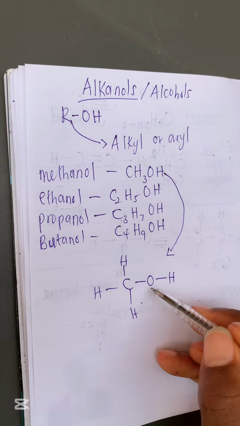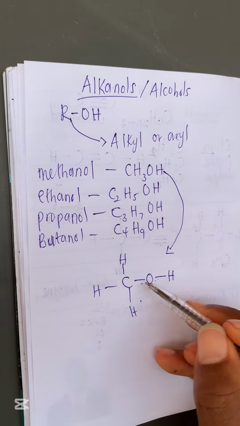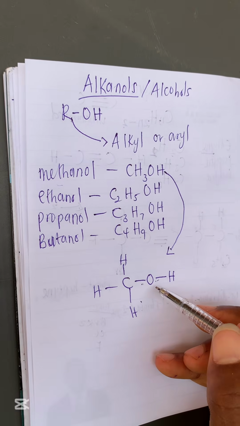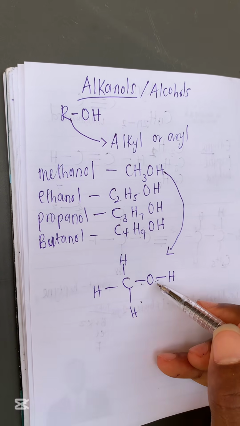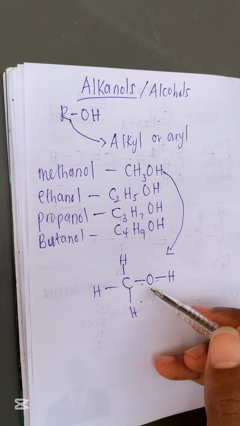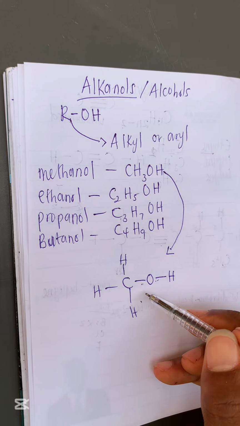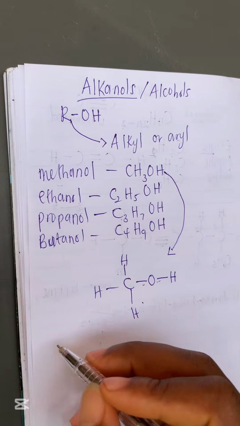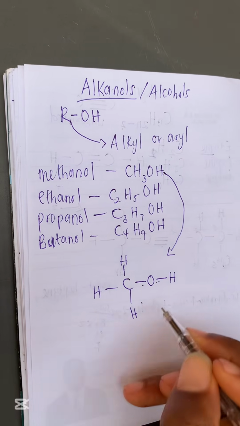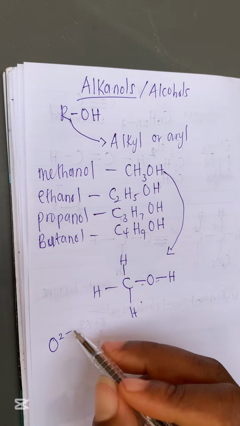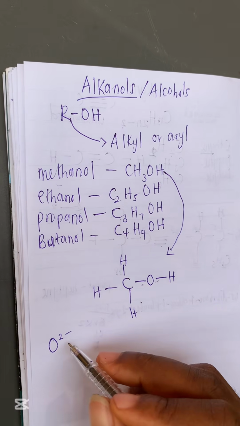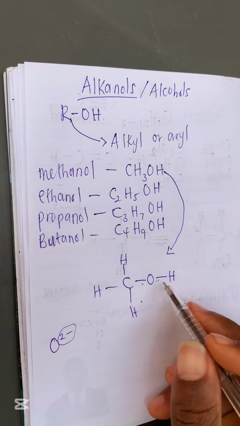You can see that oxygen is taking two bonds. At the beginning of this video, I explained why carbon usually takes four bonds. So now for oxygen, why does oxygen take two bonds? This is not part of the lesson, but let me just explain. The oxidation state of oxygen most times is O2 minus. That's the valency, that's the oxidation number. So let me explain why the oxidation number is minus 2, and that's why it takes two bonds.